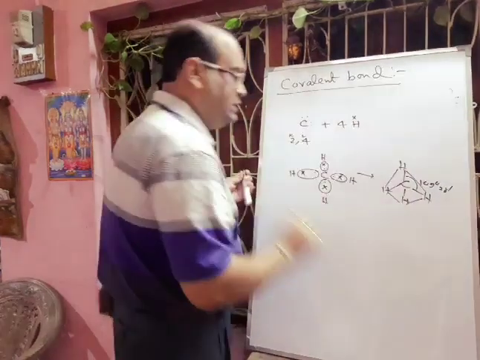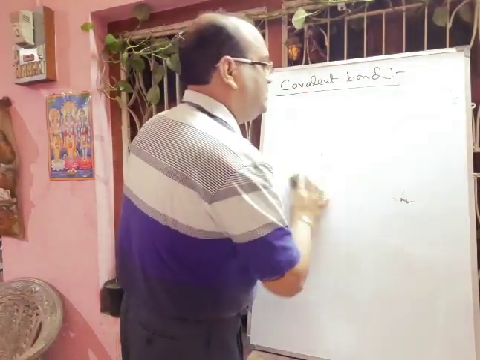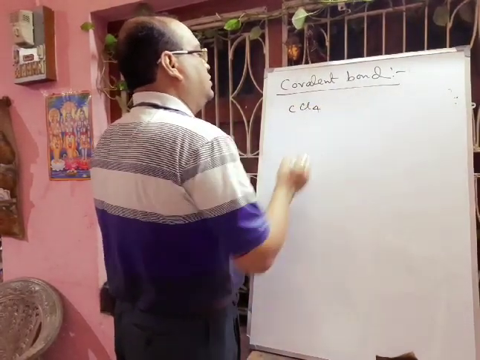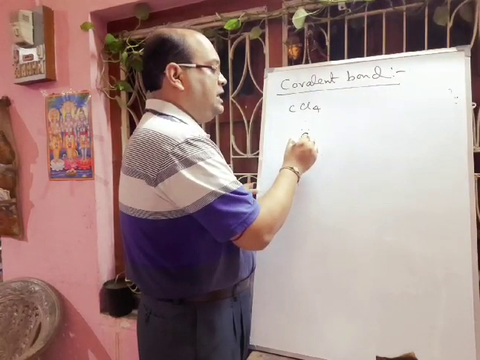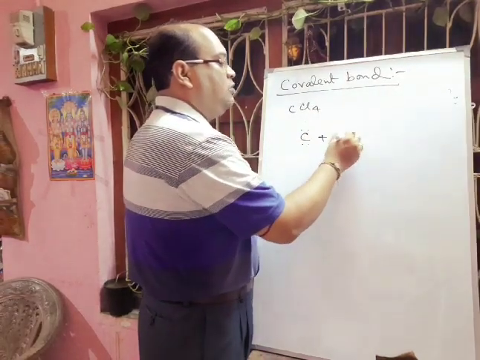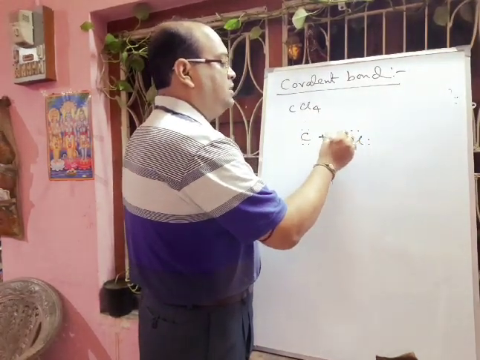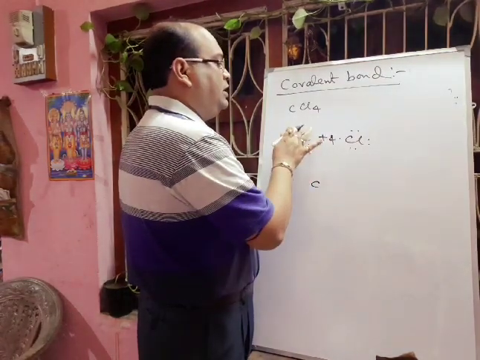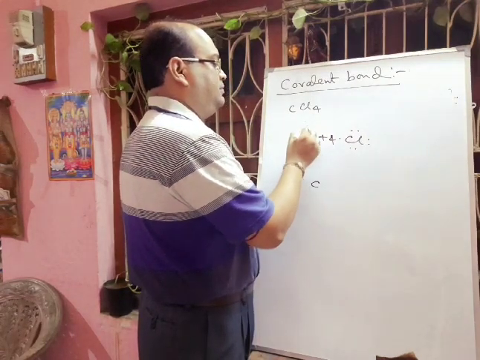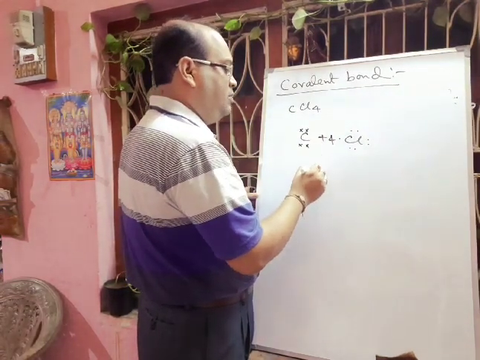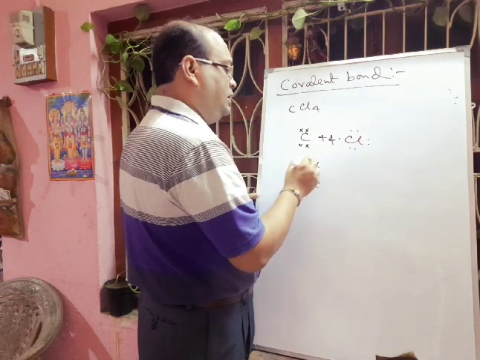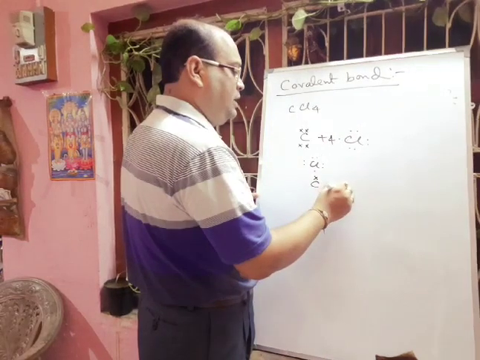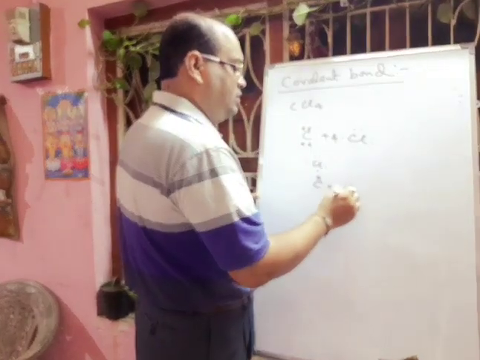Next we will discuss carbon tetrachloride, CCl4 molecule formation. So carbon, we have already discussed, has 4 electrons in the outermost shell and chlorine has 7 electrons. 4 chlorines are required and 1 carbon. And carbon here we are showing as cross. So this carbon is giving 1 electron, chlorine is giving 1 electron, and they are forming one covalent bond. Here carbon is giving 1 electron, chlorine is giving 1 electron for sharing.